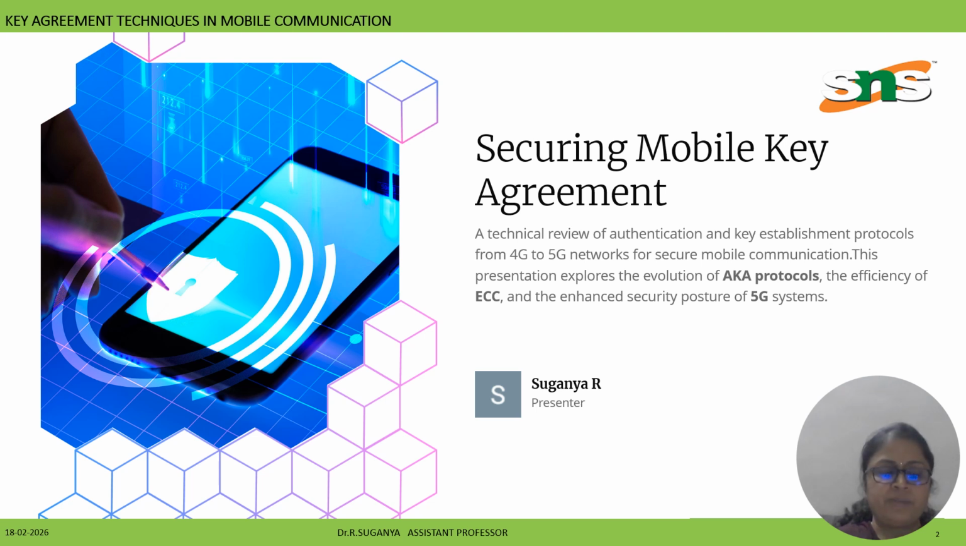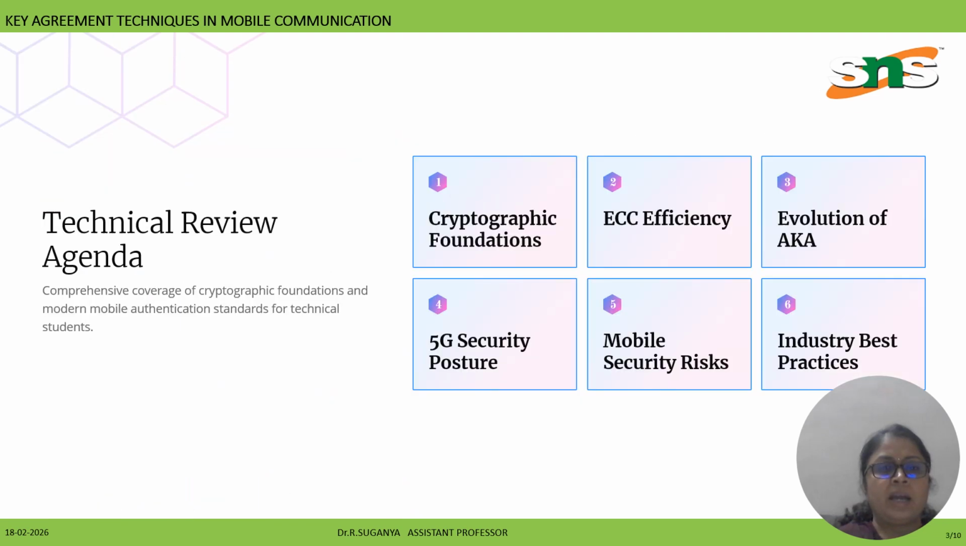So it is the efficiency of ECC in the key agreement process, and the 5G security posture, which is an enhanced security feature. It introduces 5G systems for mobile key agreement. The technical review agenda covers cryptographic foundations, ECC efficiency, that is elliptic curve cryptography, evolution of AKA authentication and key agreement, 5G security posture, mobile security risk and industry best practices.